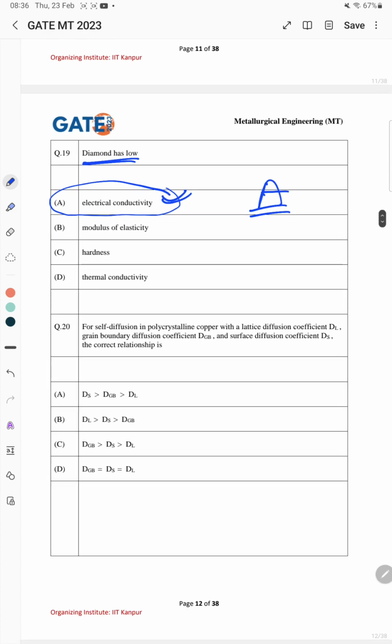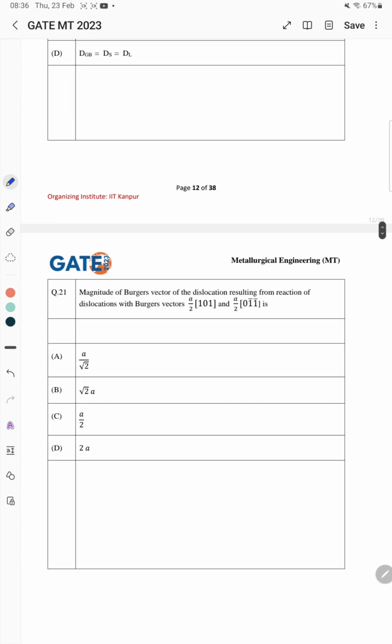Now we will see the 20th question. Self-diffusion in polycrystalline copper with lattice diffusion coefficient DL, grain boundary diffusion coefficient DGB, surface diffusion coefficient DS. The correct answer is A. DS is greater than DGB and DGB is greater than DL. Next question, 21.